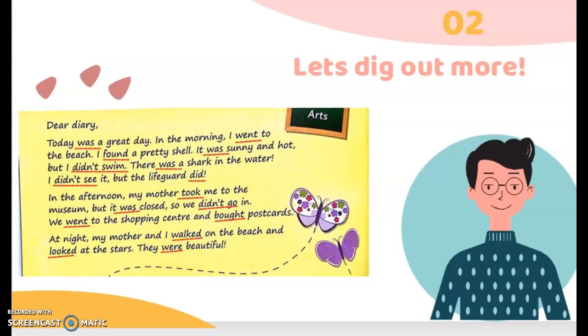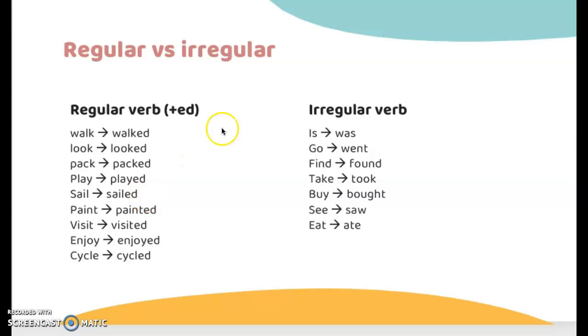So if you look at these words, there are 2 categories. And what are the categories? Let's look on. Okay, there are regular and irregular verbs. So for regular verbs, you only add ed at the end of the word. But for irregular verbs, it can change. Okay, for example, is will become was, go will become went. So that is why it is called irregular verb.